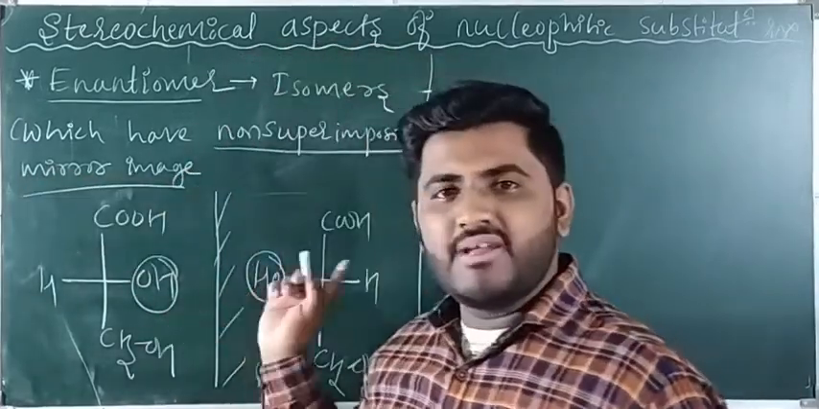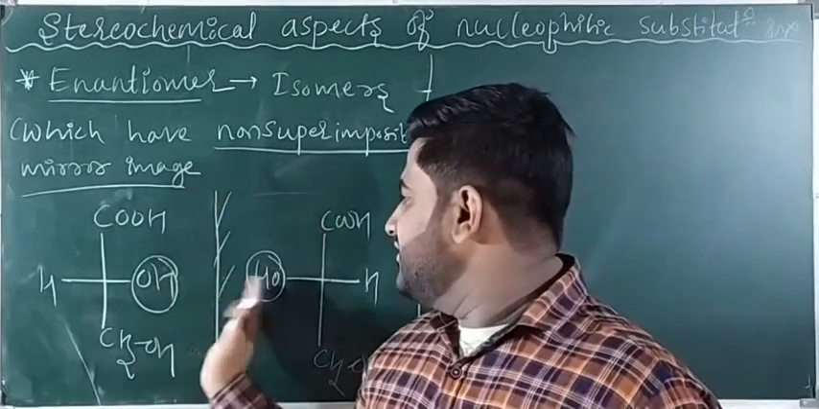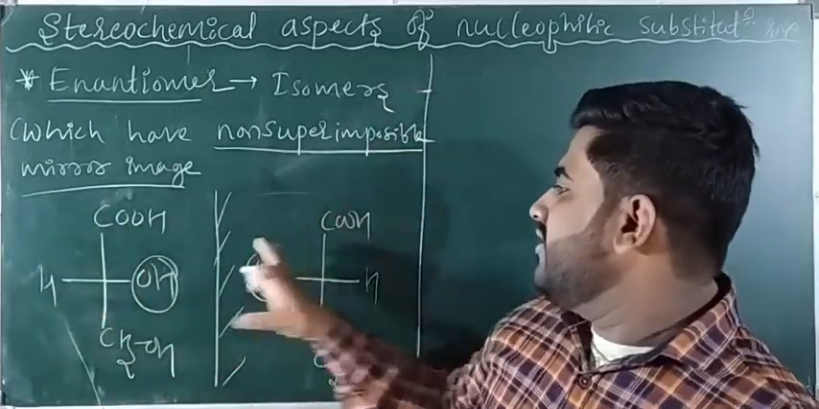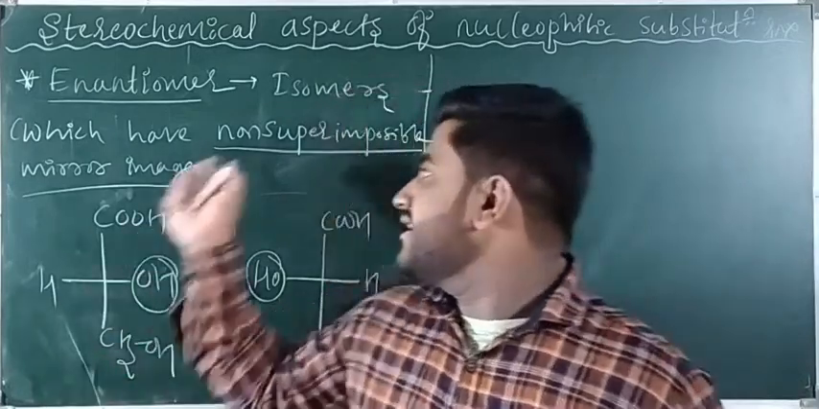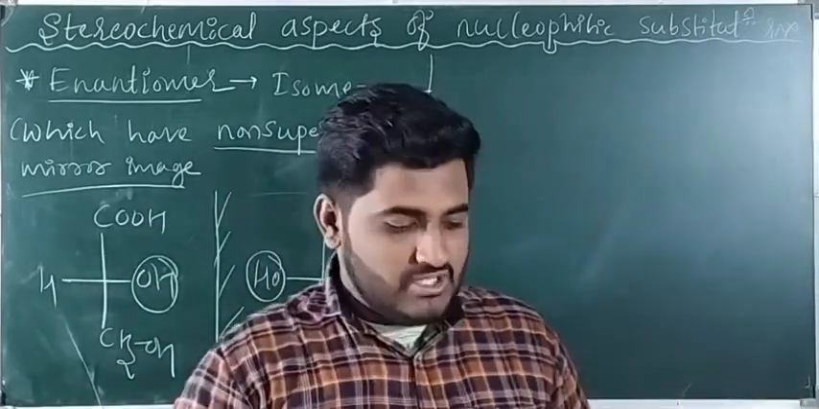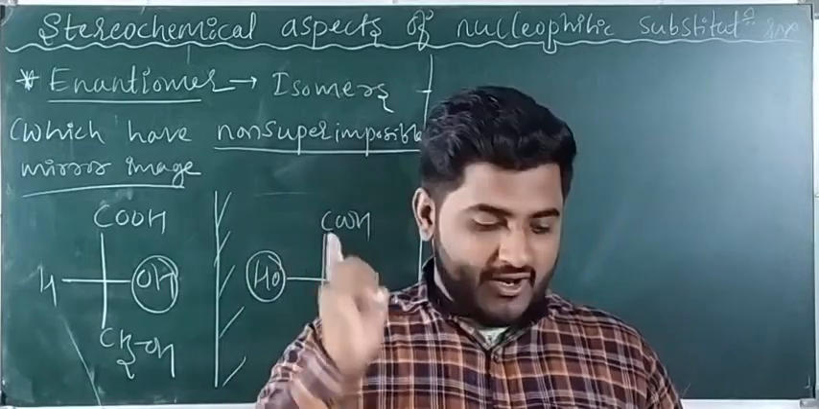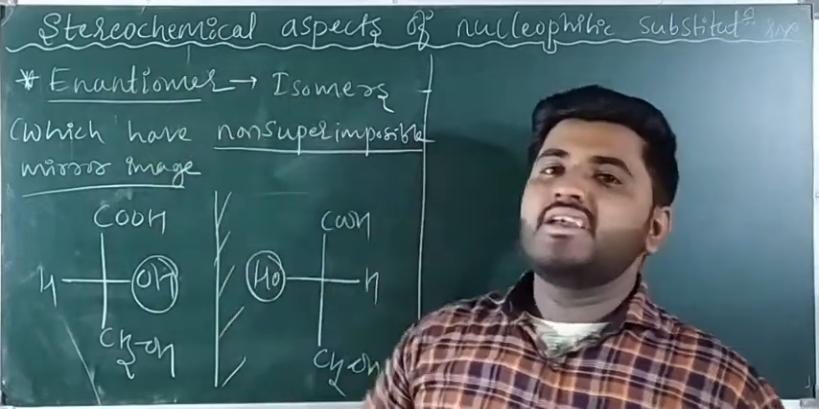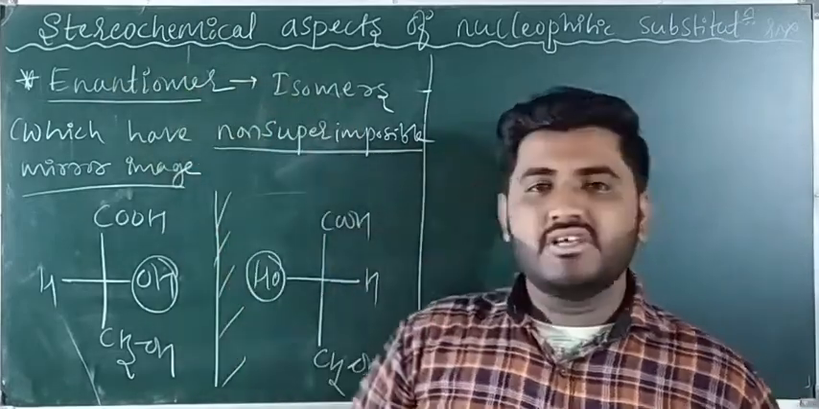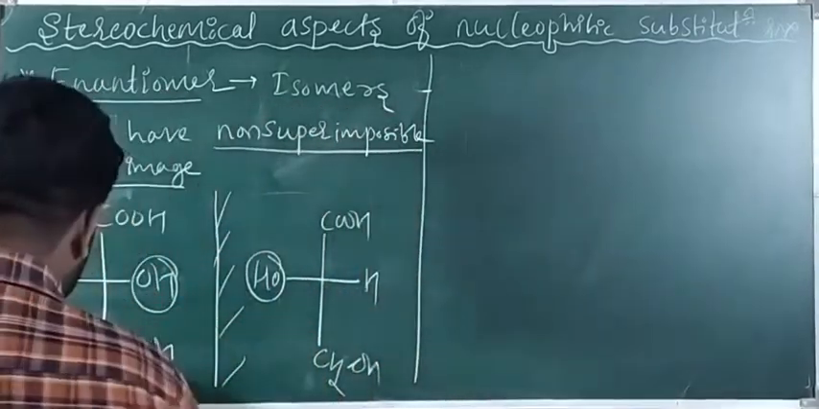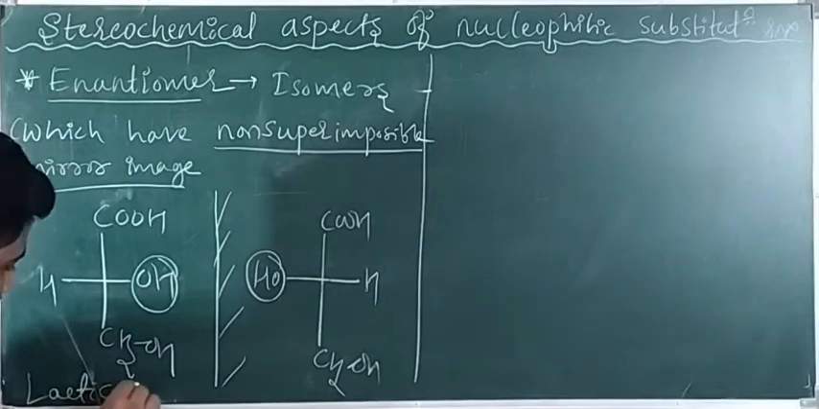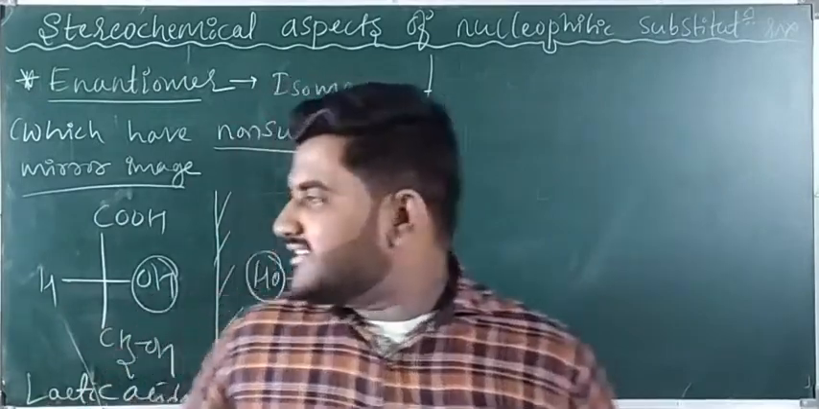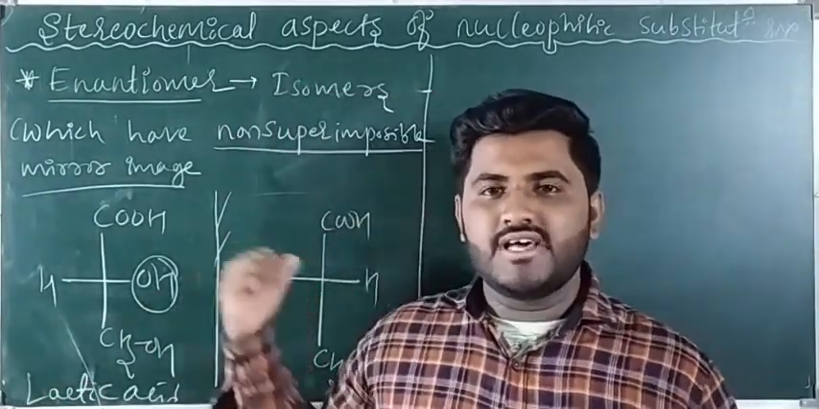Mirror images, no doubt those are mirror images. When you put a mirror in between these two, this will look like this and this will look like this. But when we keep this one on this, we are not getting exactly the same. Such compounds are called non-superimposable mirror images. You can take the example of a pair of hands or a pair of shoes. These are all examples of non-superimposability. So enantiomers are the isomers which have non-superimposable mirror images. The example here is lactic acid. I think you understood this. One is dextrorotatory, another must be levorotatory because these are isomers.